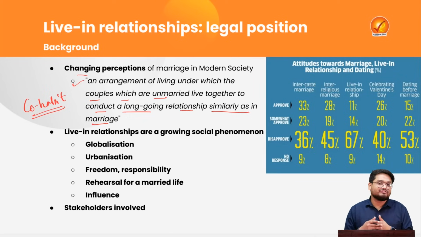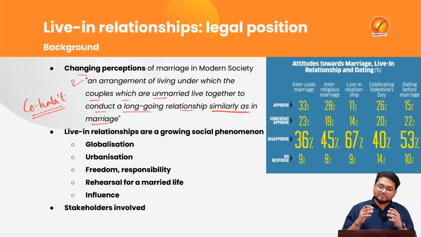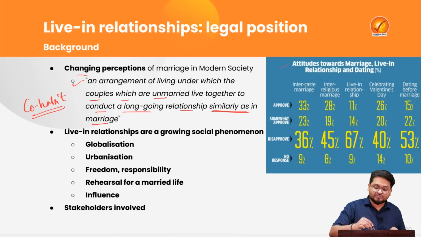They try to live together in a fashion that is seen in a marriage. If we look at the attitudes of Indians with reference to marriage, live-in relationships and dating, we find that around 11% of Indians approve of live-in relationships.